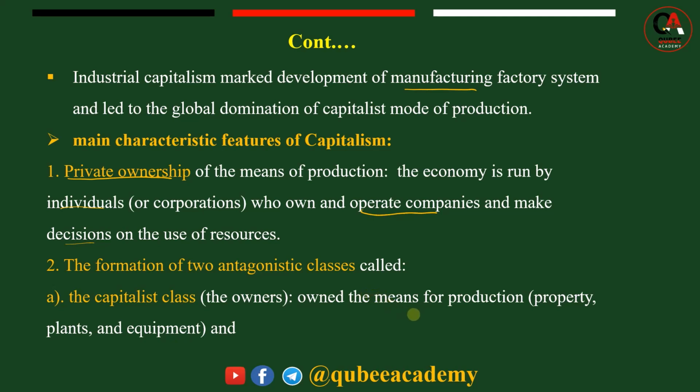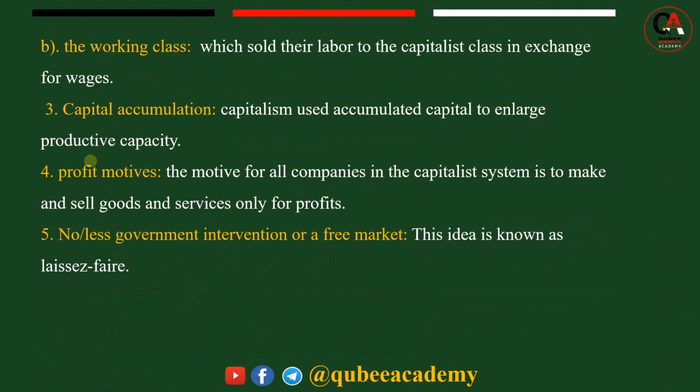Isaan kun own the means of production, warra qabeenya qaban isaan kun means of production oomisha hunda kan qaban isaan kanadha. Keessaayyuu property warra qaban isaan kana plant, that means machineries, equipments kan jarreen kanaati. Kanaaf the first class, capitalist class hundeeffame. Under the capitalist class we can get the working class which were known as proletariat. Kitaba kana gubbaatti subatillee isaan kun maal jedhamu? Proletariat warra jedhamanidha, which sold their labor to the capitalist class in exchange of wage. Kana warreen kun immoo qarshii argachuudhaaf humna isaanii yookiin labor qabeenya isaanii warra gurguratanidha isaan kun.